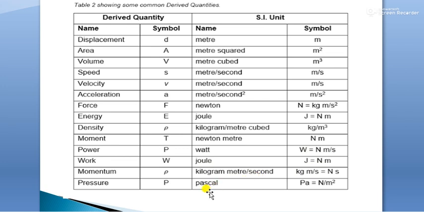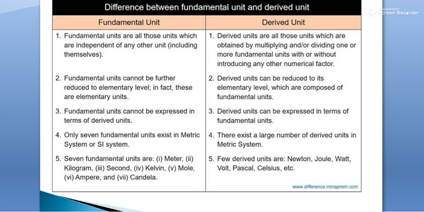For pressure we use the SI unit Pascal. Pa is equal to Newton per meter squared. Okay students, now after discussing fundamental units and derived units, let's see some differences between fundamental units and derived units.